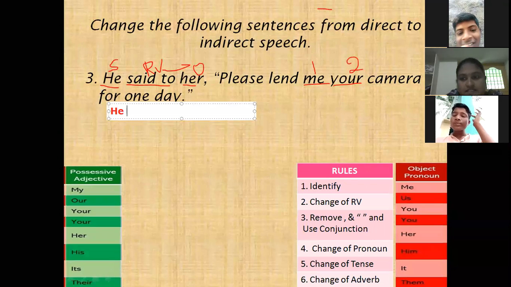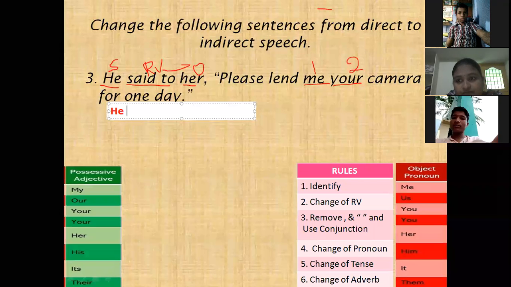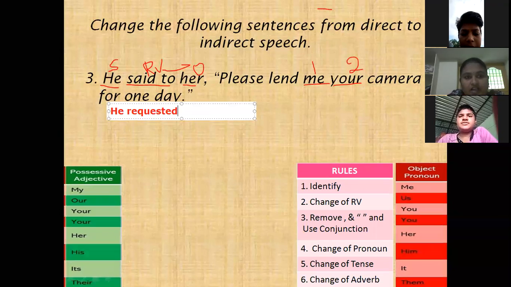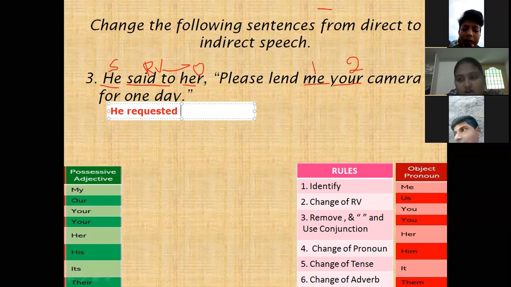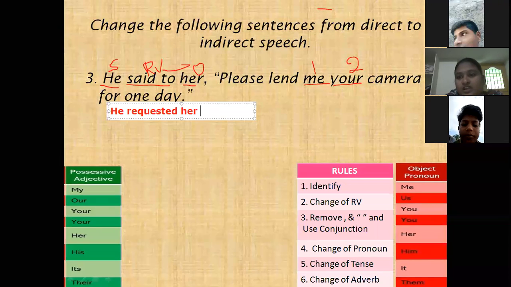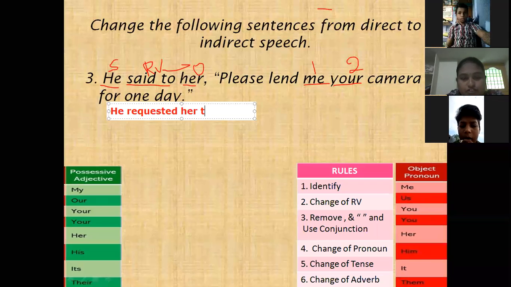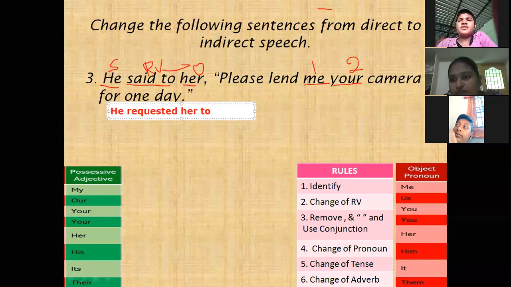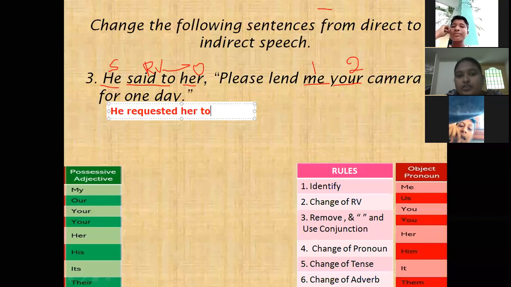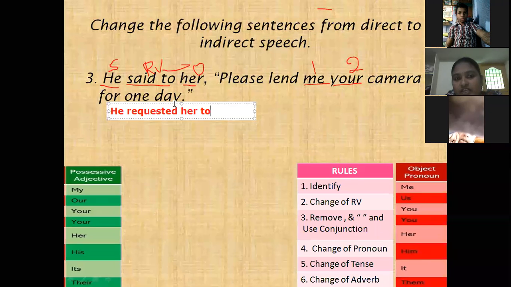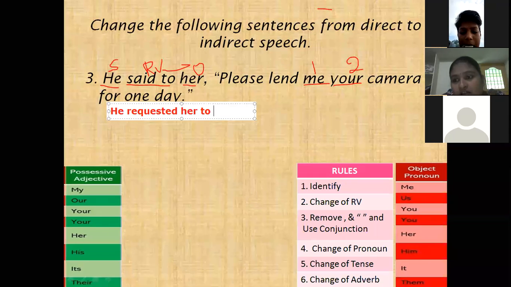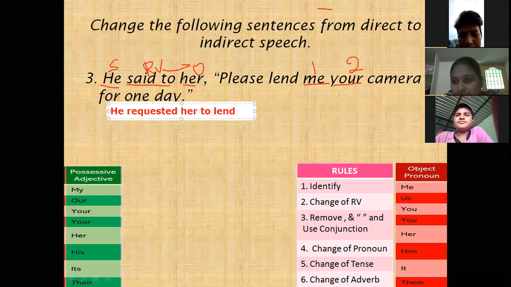He said to, change to requested, because it is a request. Requested. What is the object? Her. Requested her. Next, what is the connector? To. Yes, to. The sentence is positive, so we have to use to. Next, no need to use the reporting verb because we already used requested. And next, to. There is no subject, so directly we can write the verb to lend.